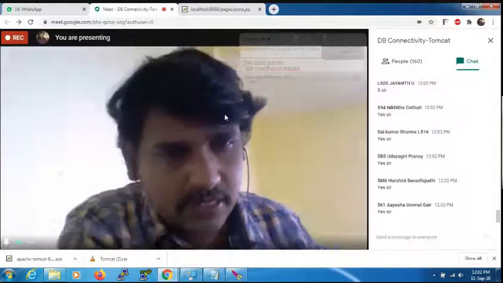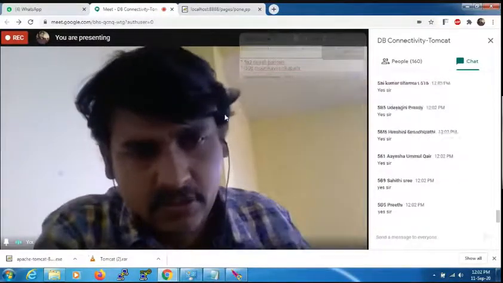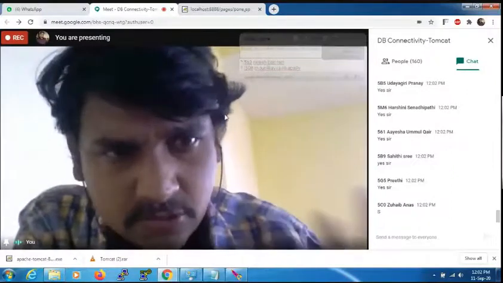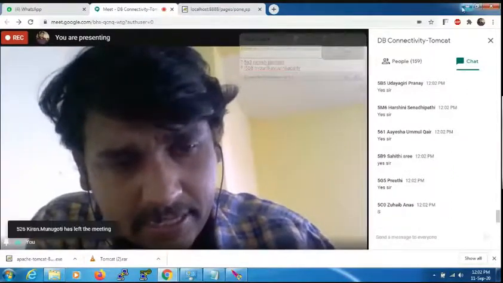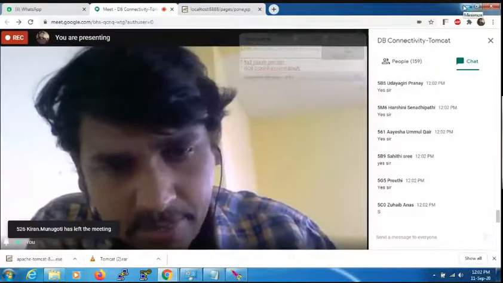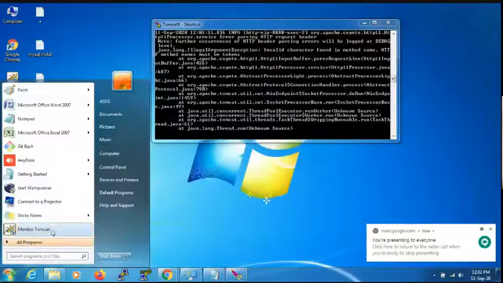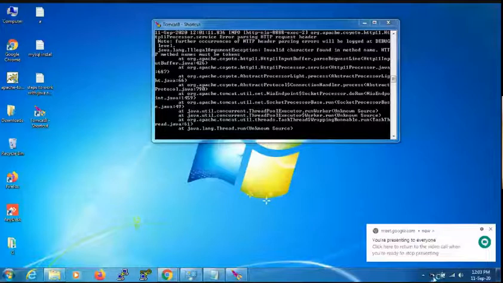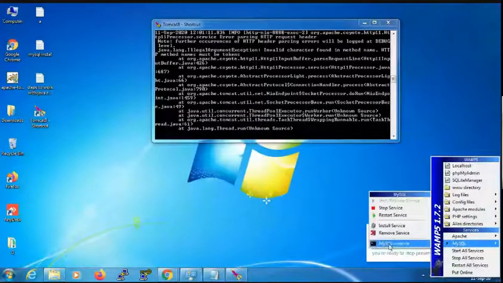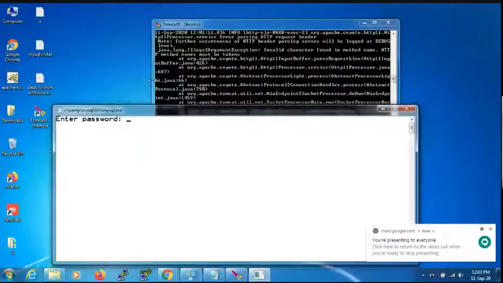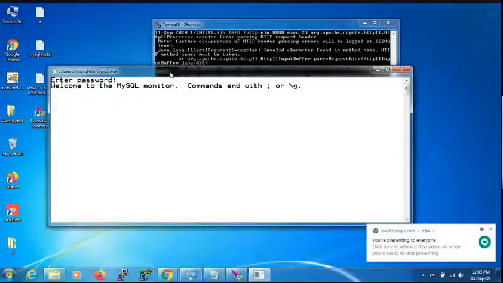Right. Now let's work with a simple database page, a database application. Before that, we should create a table in the MySQL database. I'm trying to create a table in the MySQL database here. I've given the blank password.